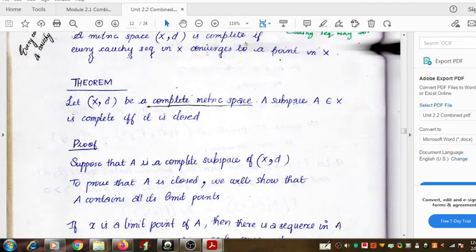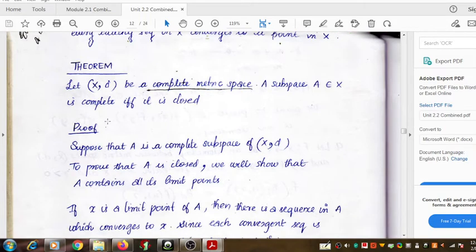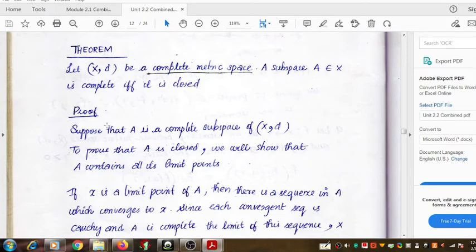First we start with a subspace A which is complete. If it is complete, then you can show that it is closed. And then to prove the reverse part, you assume that a subspace A is closed, and then you have to show that it is complete, a complete metric space. So let's begin the proof.